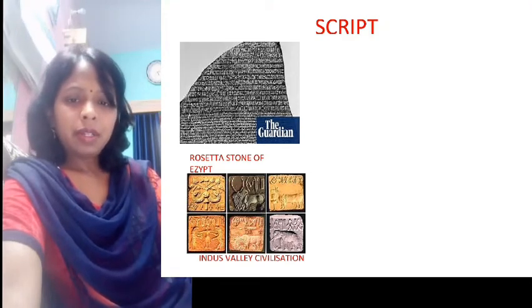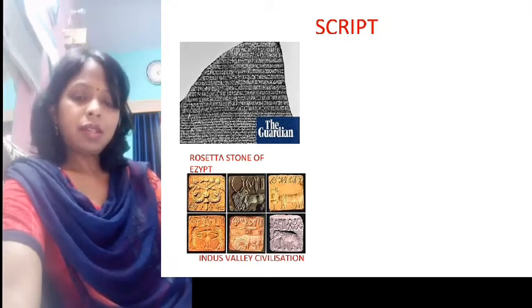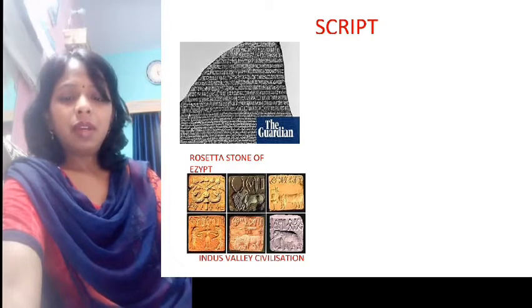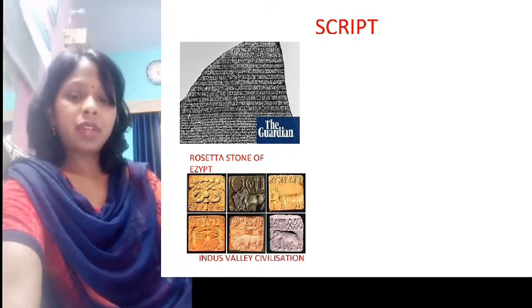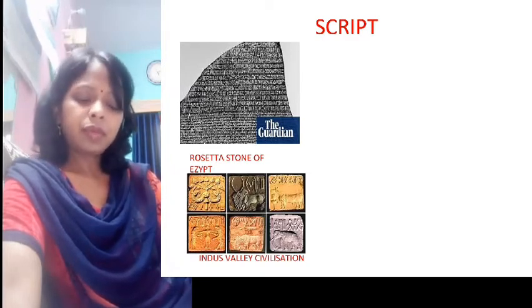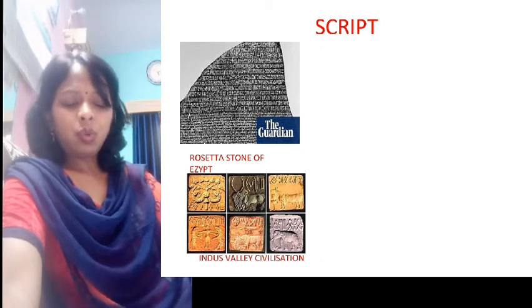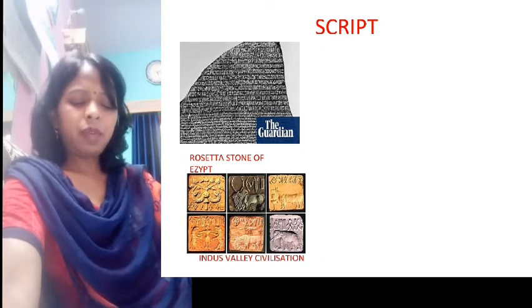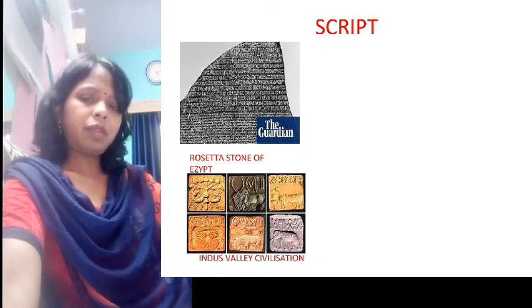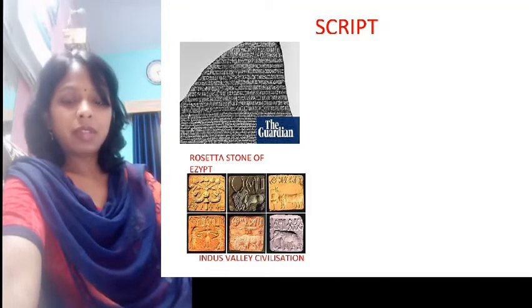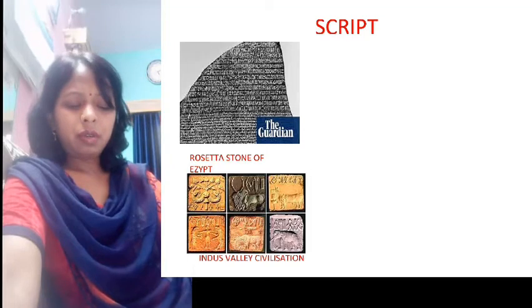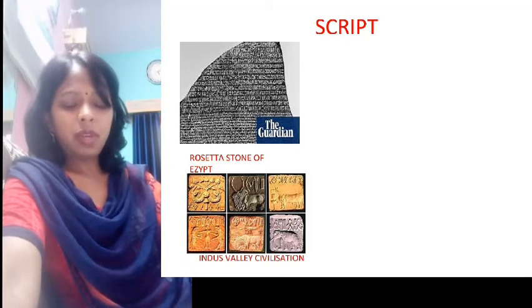This process is known as decipherment. The word decipherment is derived from decipher. Like the Rosetta Stone of Egypt, inscribed thousands of years ago, it was written in three different languages: one Greek and two forms of Egyptian.